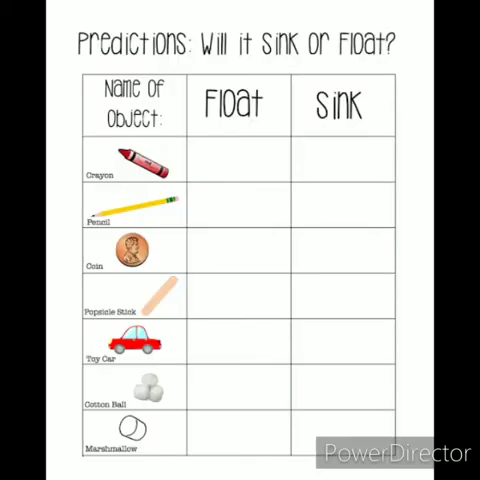Children, you can also do this activity at your home. You can take objects which are at your home like crayons, pencil, coins, popsicle, toy car, cotton ball and a ball, and you can drop them one by one into the water and observe whether the object floats or sinks, and you can write down your observation on a piece of paper.